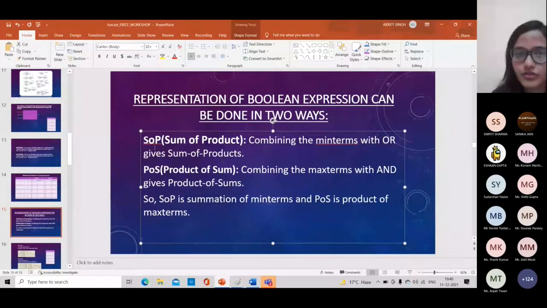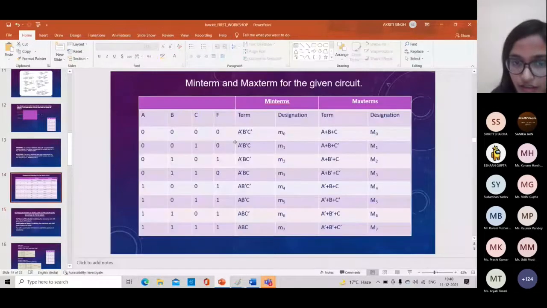Combining the min terms with OR gives the sum of products. We will combine those min terms for whose output value is high. I mean, for writing the F in SOP form, I will combine those min terms for which F is 1. For example, F is 1 here, and here.